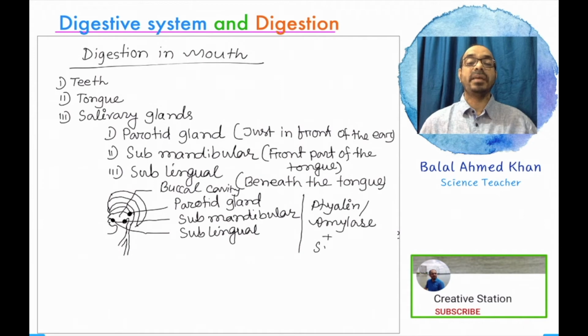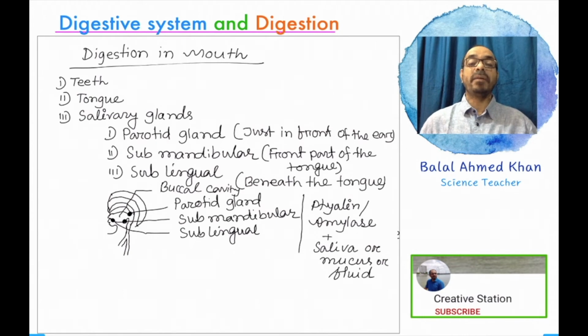Amylase enzyme, ptyalin enzyme, and different types of salivary fluid are interrelated with the food substance. Salivary fluid is known as mucus or salivary fluid.